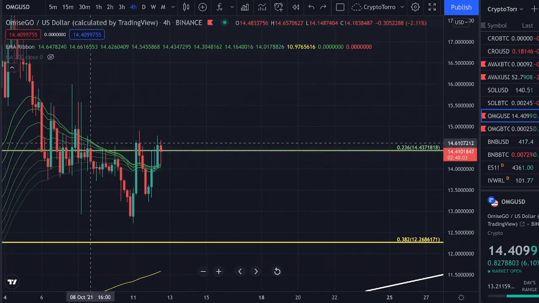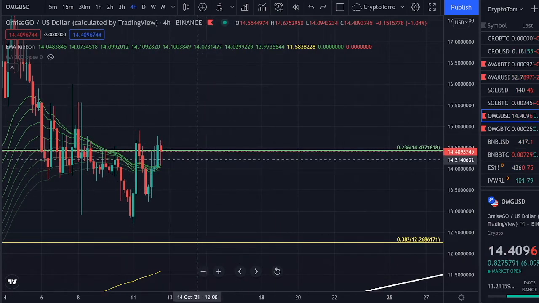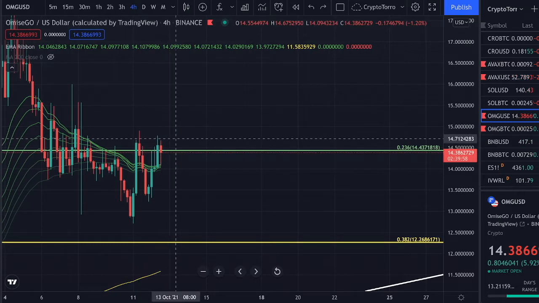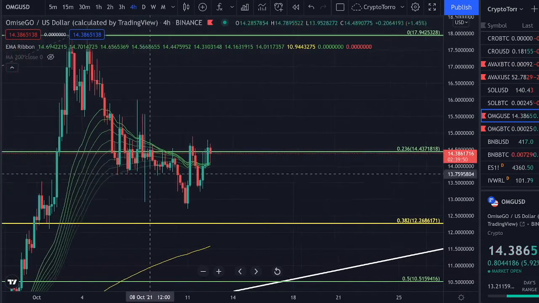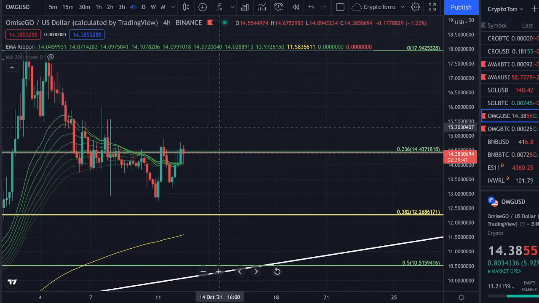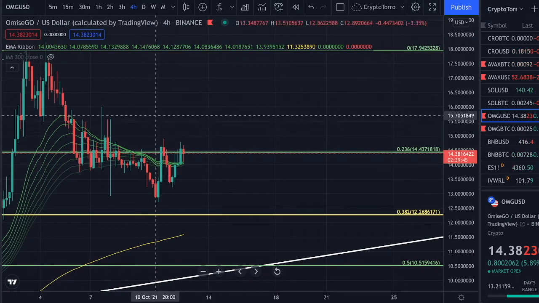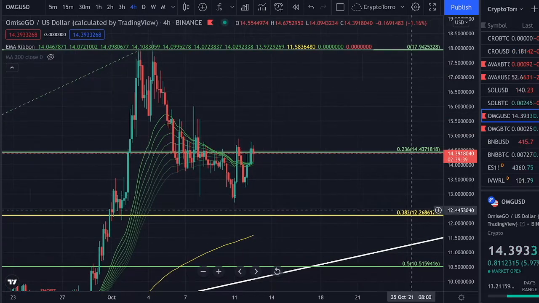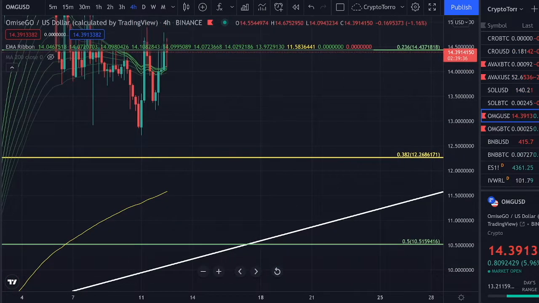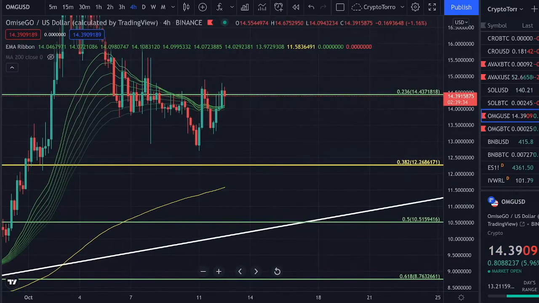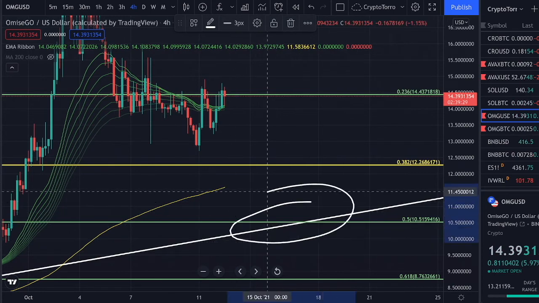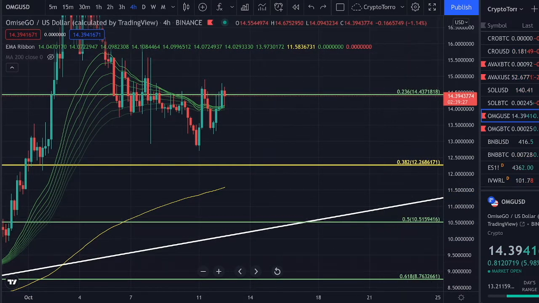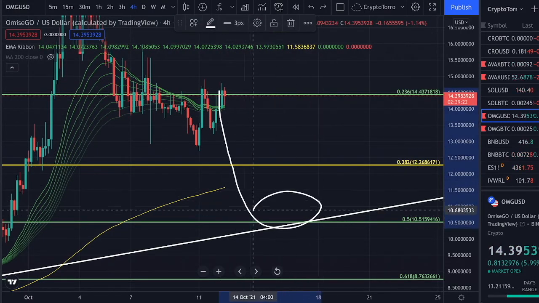If Bitcoin is going to lose momentum and is going to see a decline in its price action, we will for sure inevitably see as well a decline in OMG Network's price action. But let's take a look as well at what the most important factors are right away, where we have to keep in mind. So if you're going to see a breakdown occur underneath the EMA ribbon, for sure my personal targets are going to be the previous ascending support, finding support on top of it at approximately 0.5 Fibonacci at $10.51. Perfectly as well for me as a major level of accumulation.